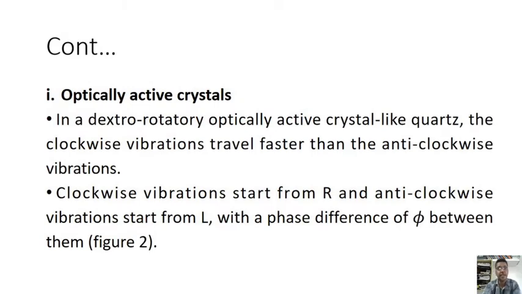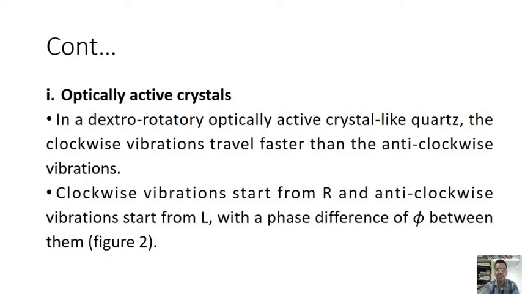Now, optically active: in a dextro-rotatory optically active crystal like quartz, the clockwise vibrations travel faster than the anti-clockwise vibrations.